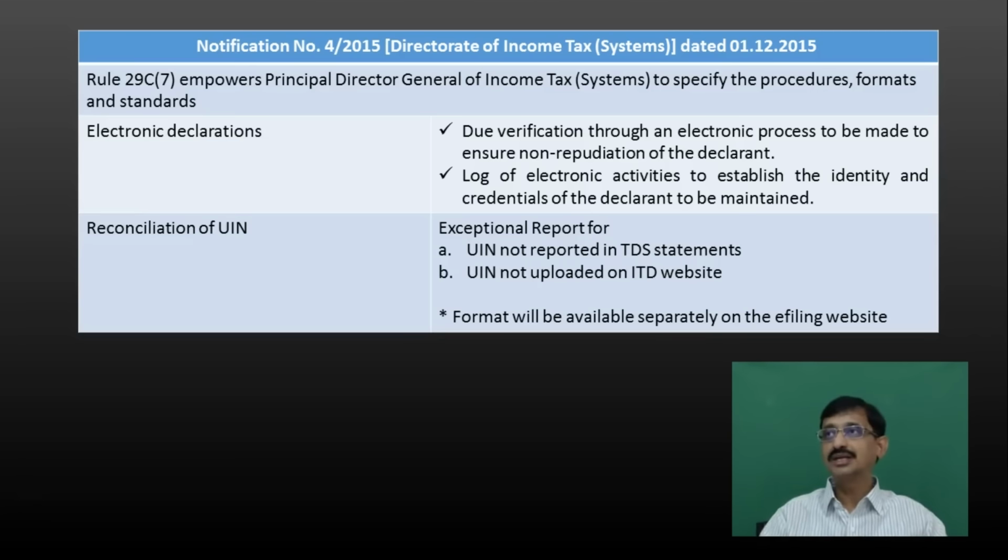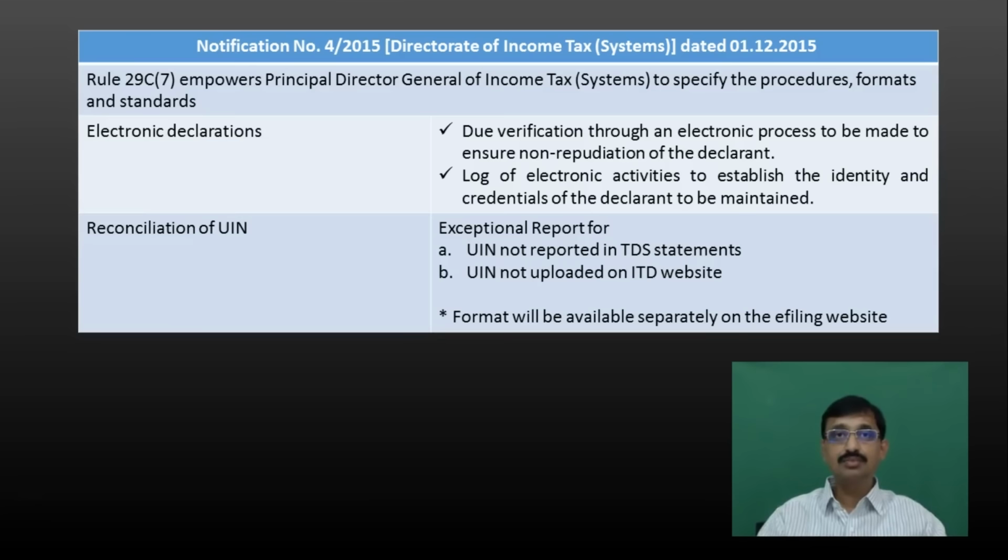Now what this particular notification provides is the payer has to prepare an exceptional report. Now this is the third return. One is the 15G, 15H return, another one is the ETDS return, and this is an exceptional report. The particular form and the procedure for e-filing of this exceptional report will be separately available on the e-filing portal.